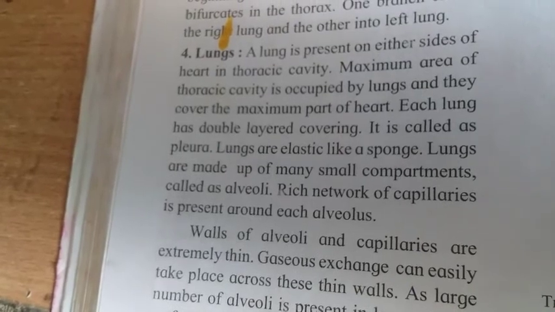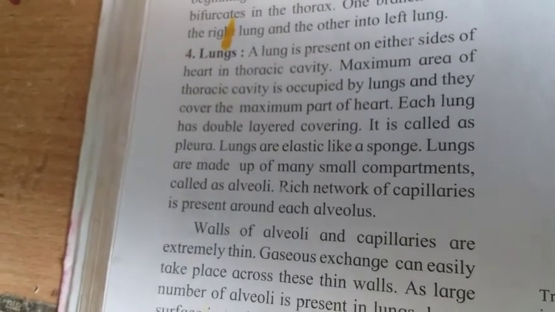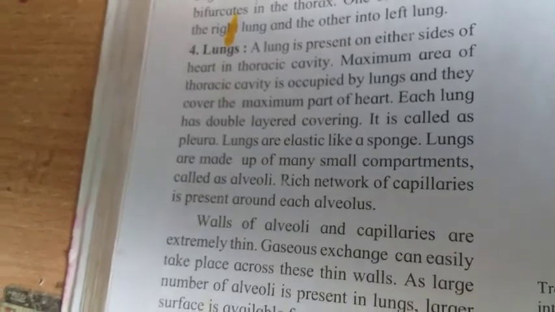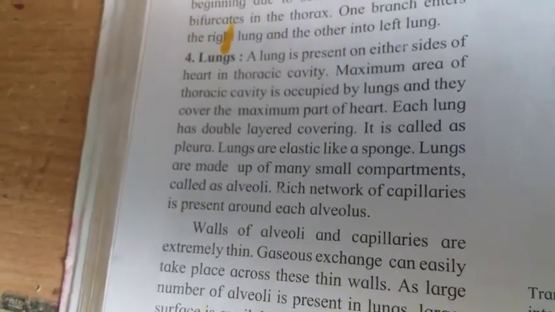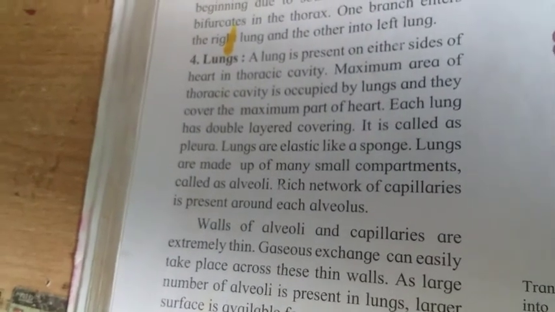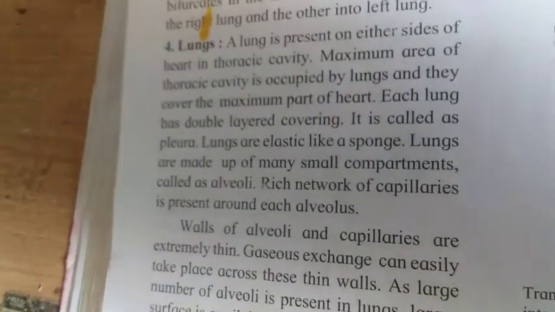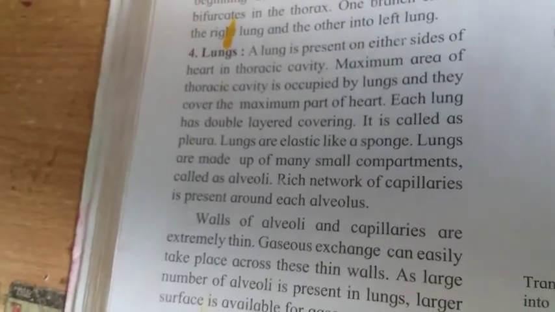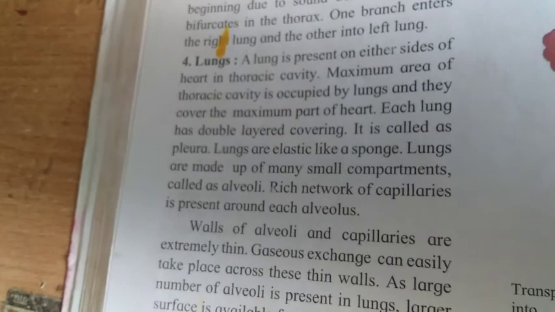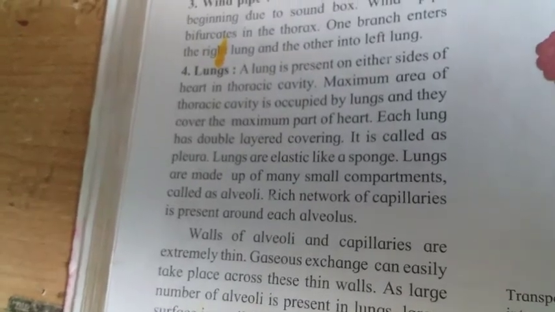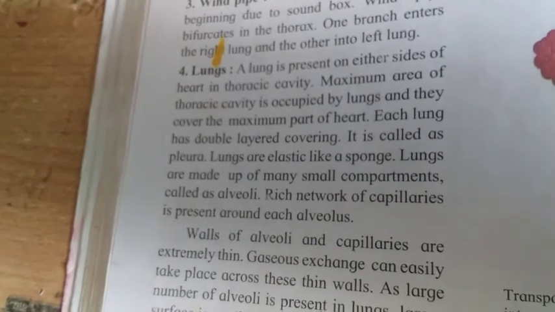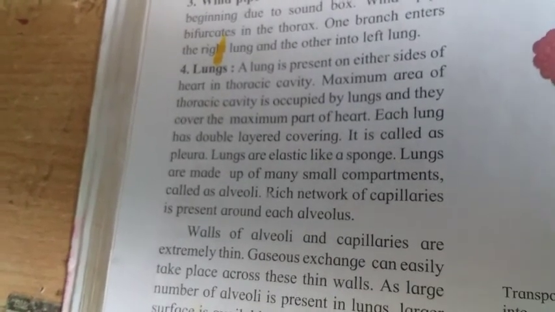The maximum area of the thoracic cavity is occupied by the lungs, and they cover the maximum part of the heart. Each lung has a double layered covering, and this is called the pleura.